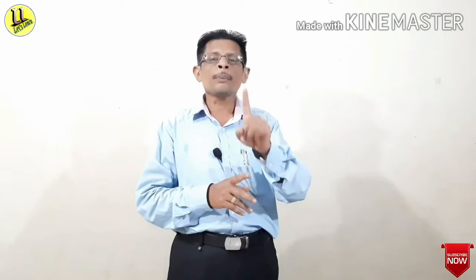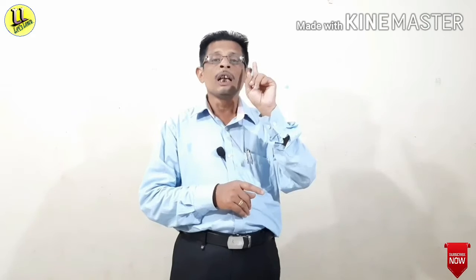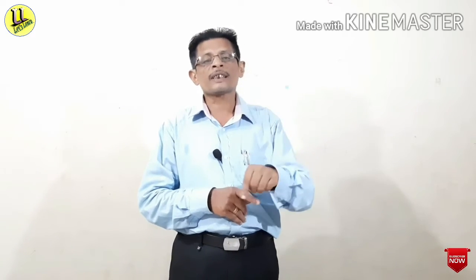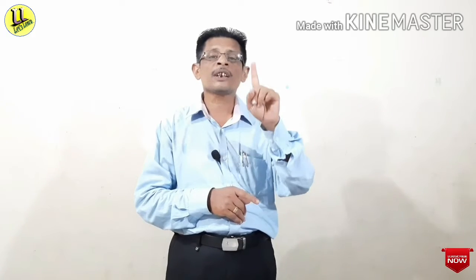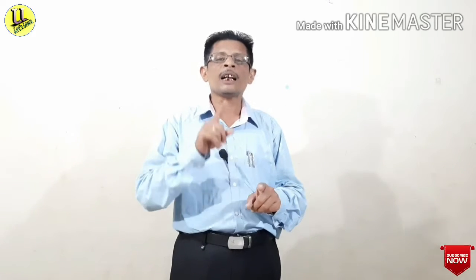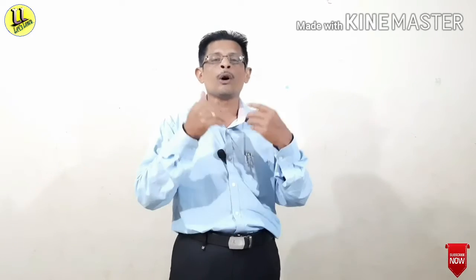So, verb is the important item. If there is the presence of an object in the sentence, the verb is transitive, and if there is the absence of the object in the sentence, the verb is intransitive.